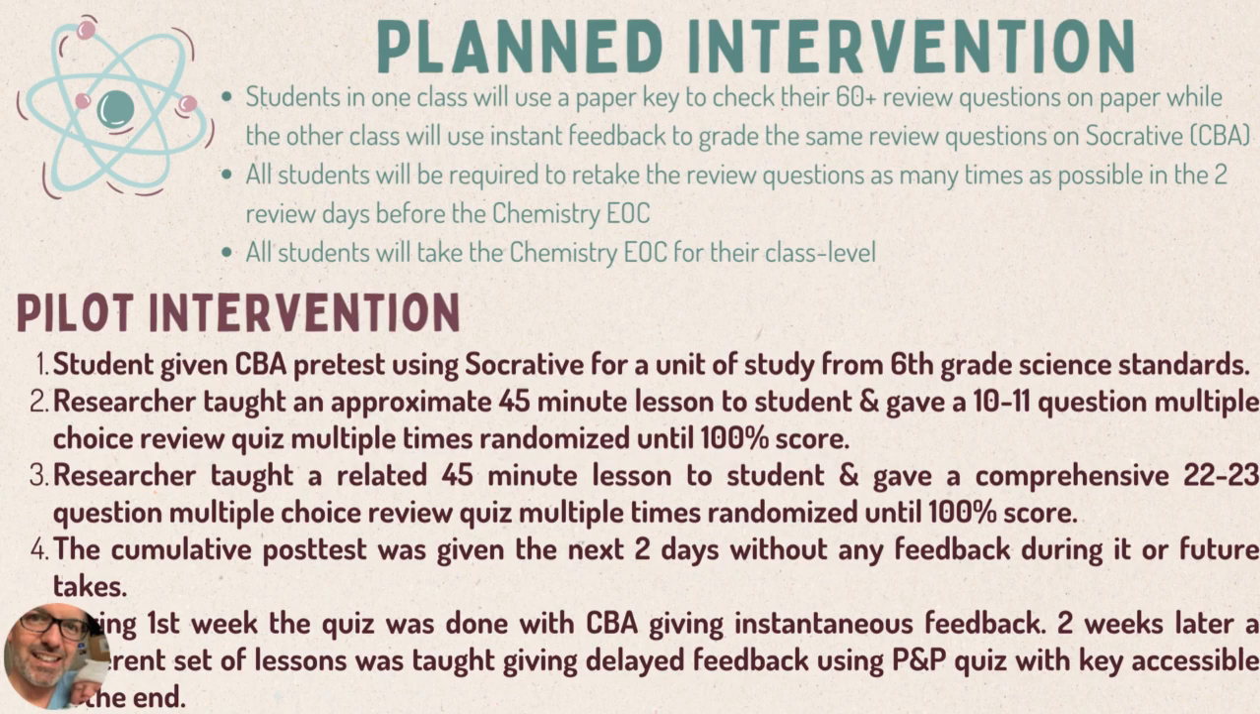Now, in the pilot intervention program, the student was given a CBA pre-test before the unit of study from 6th grade science standards. The researcher taught an approximate 45-minute lesson to the student and gave a 10 or 11 question multiple choice quiz. Some of the data collected will include the student's course grade, the initial score, and the number of times they completed the review questions. Lastly, the chemistry EOC score.